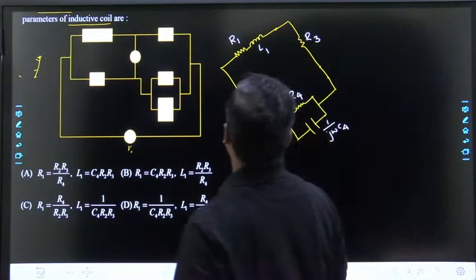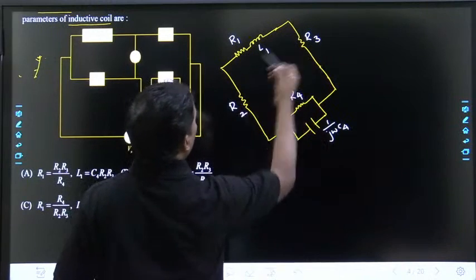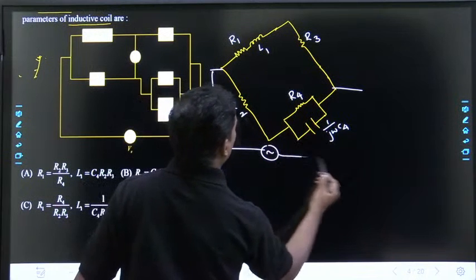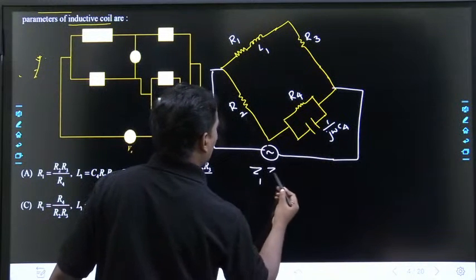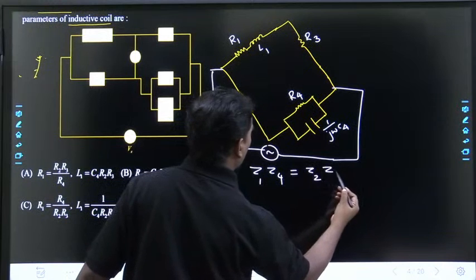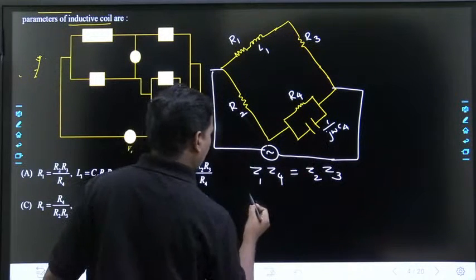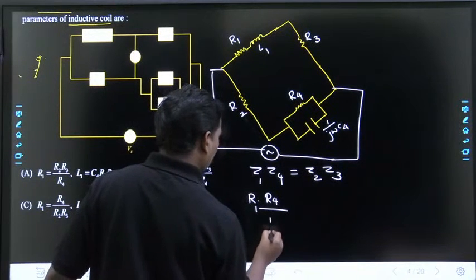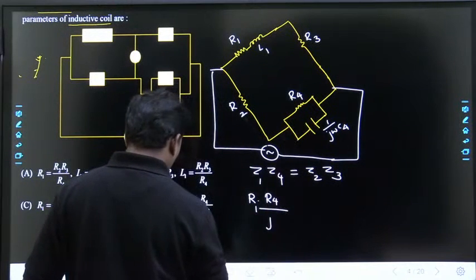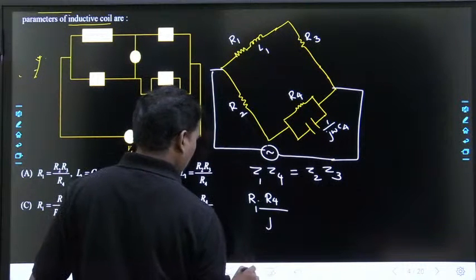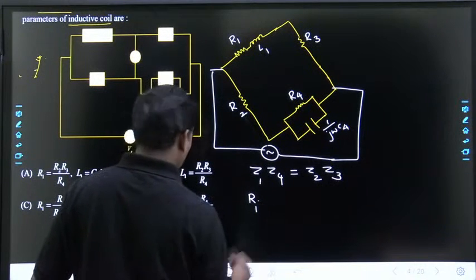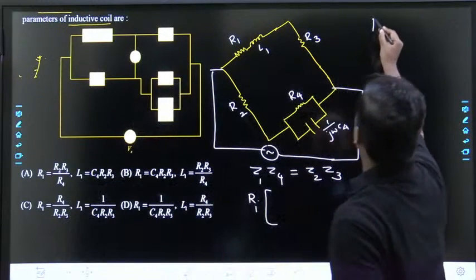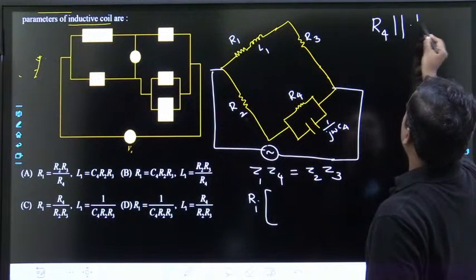Generally in the bridge balance condition, these two must be balanced. So Z1 Z4 must be equal to Z2 Z3. What is Z4? Z4 is nothing but the parallel combination of R4 in parallel with 1 by j omega C4.